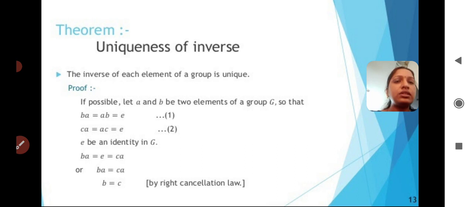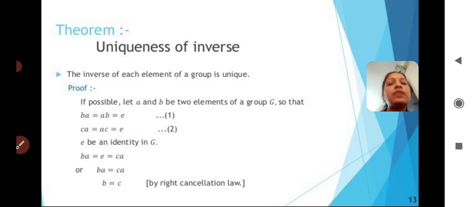Like that I took the elements from group G. Okay, BA by the inverse law, we can write BA is equal to AB, that equals E. I am taking that as equation 1. As we already said, if possible there exist two inverses for an element A. The second inverse element is C. So both B and C are inverse elements of A, if possible.